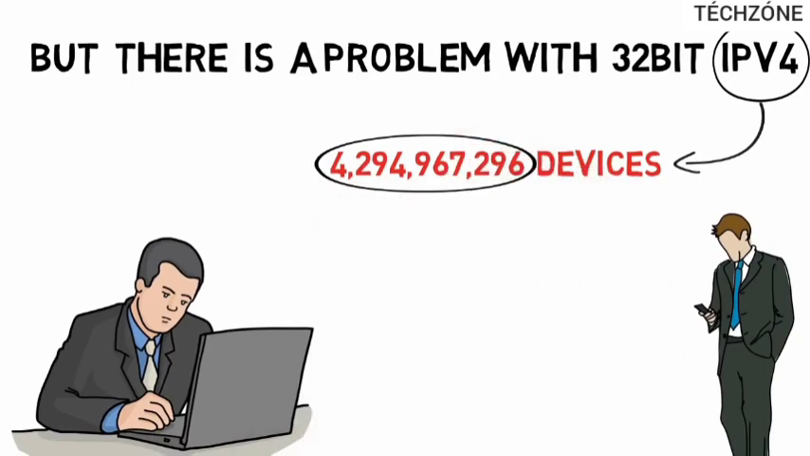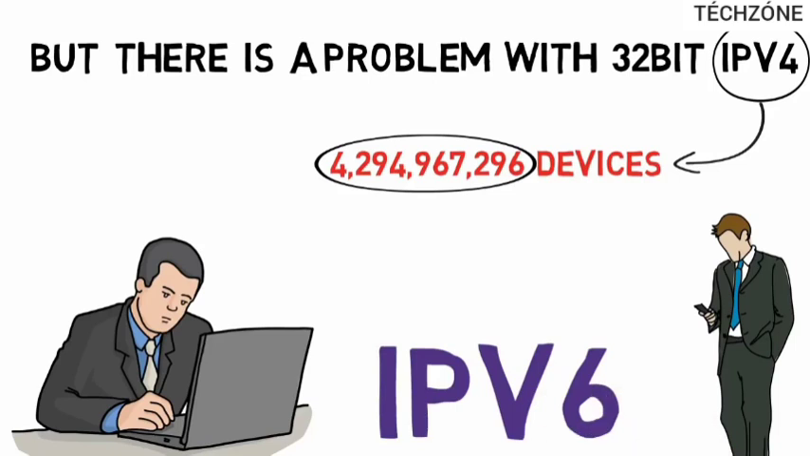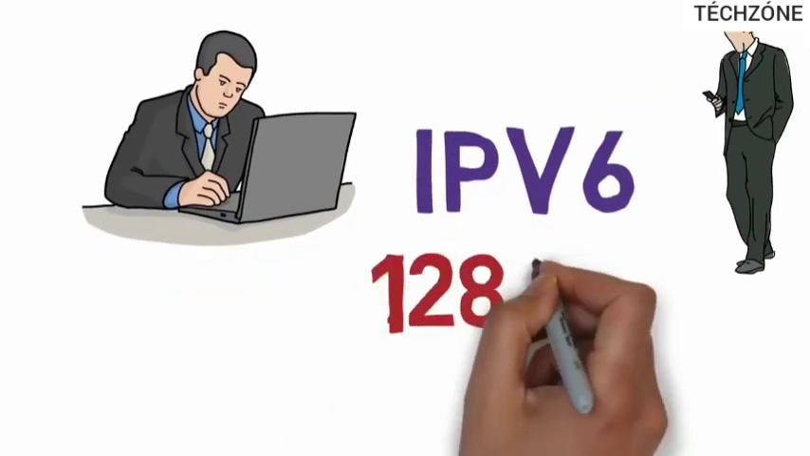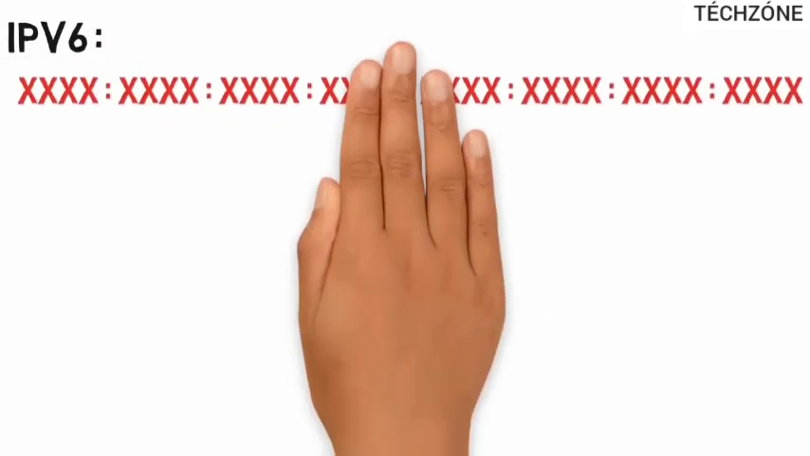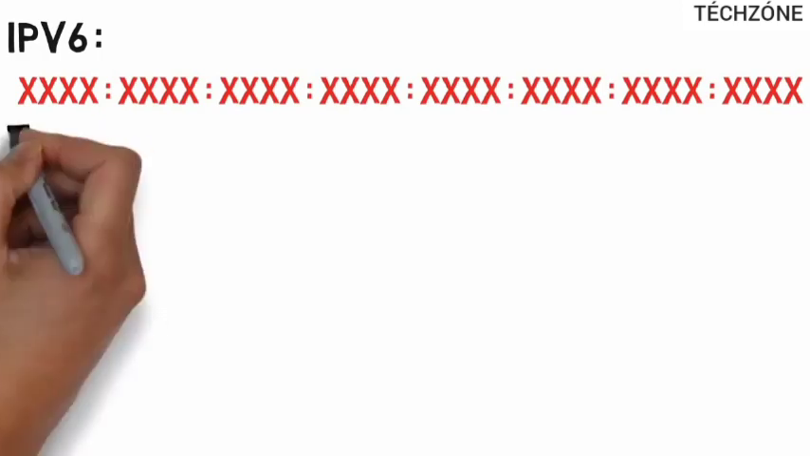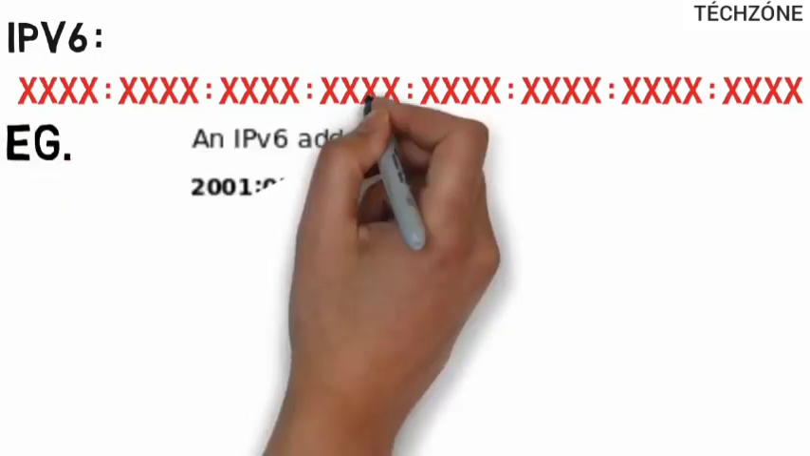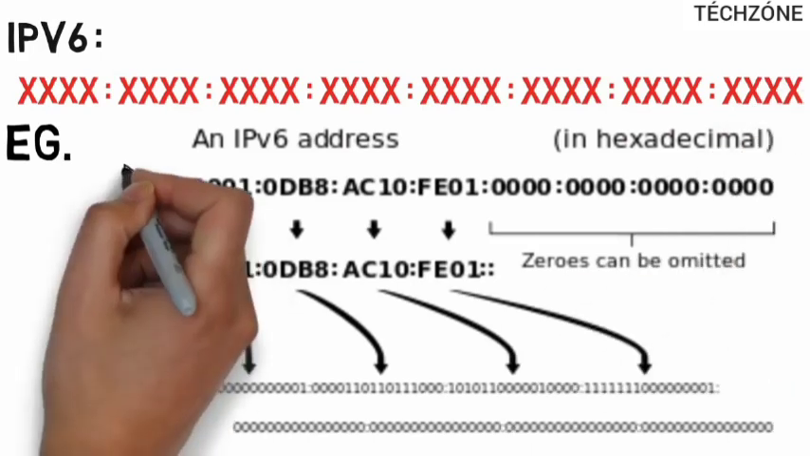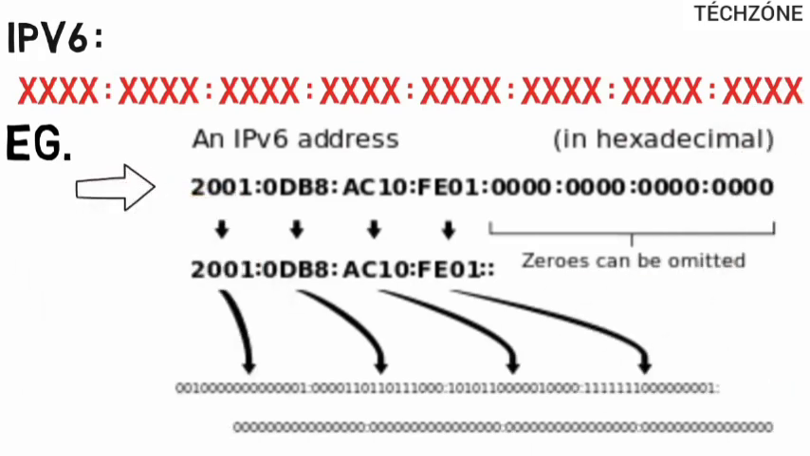So, slowly we are moving towards the IPv6 address, which is a 128-bit IP address. In human-friendly form, IPv6 is written as a group of 8 hexadecimal numbers separated with colons. For example, in human-friendly form, the IPv6 address can be written like this, while in computer-friendly form, the IPv6 address can be written by a sequence of 128 ones or zeros.